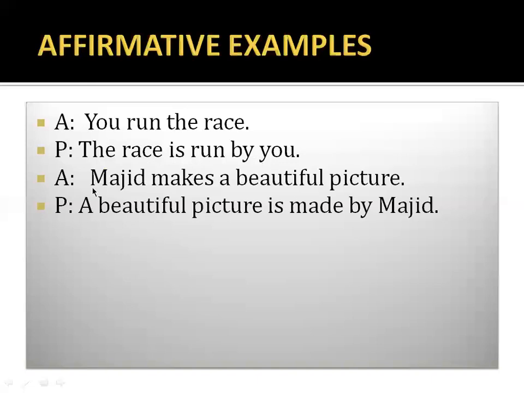Next sentence, Majid makes a beautiful picture. In this sentence, Majid is subject, makes is verb, a beautiful picture is object. And now when we change it into passive voice, a beautiful picture, that is the object, now becomes subject. Picture is singular, so we use is. A beautiful picture is made, the third form of make, made by Majid.